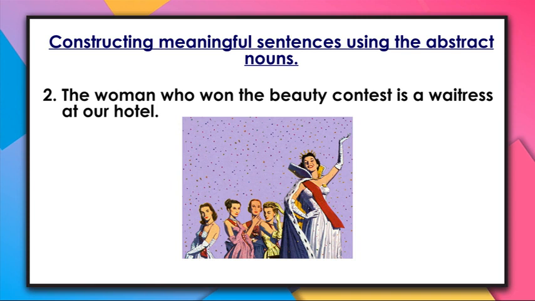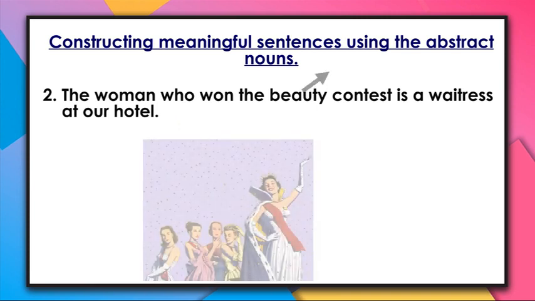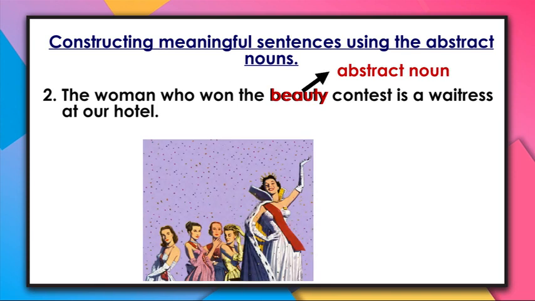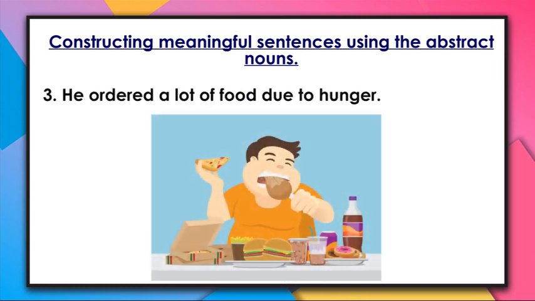My dear viewer, in this sentence, beauty is the abstract noun which we have used. Remember, before it was an adjective, beautiful. After changing completely, it became beauty in the abstract noun. Another sentence is, he ordered a lot of food due to hunger.